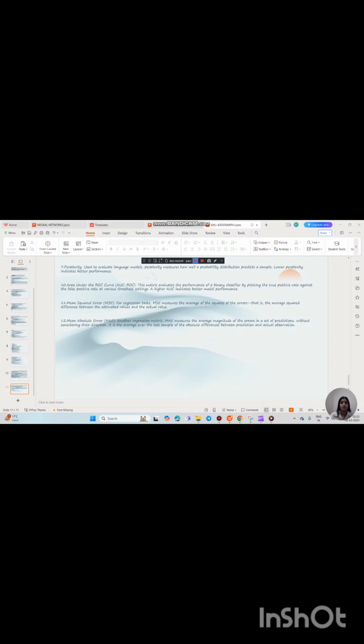Number 11, mean squared error. For regression tasks, MSE measures the average of the squares of errors. That is, the average squared difference between the estimated value and the actual value. Number 12, mean absolute error. Another regression metric, MAE measures the average magnitude of the errors in a set of predictions without considering their direction. It is the average over the test sample of the absolute difference between prediction and actual observation.